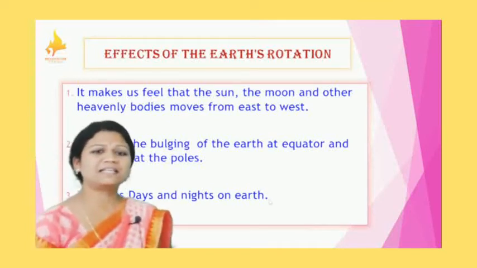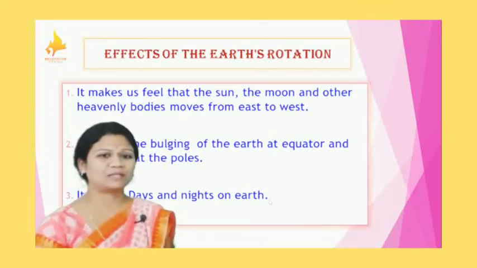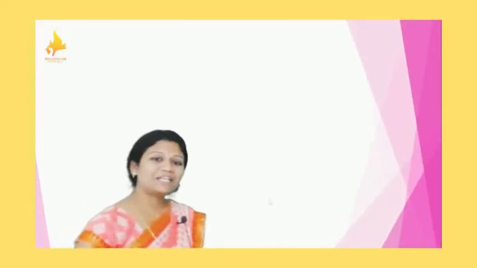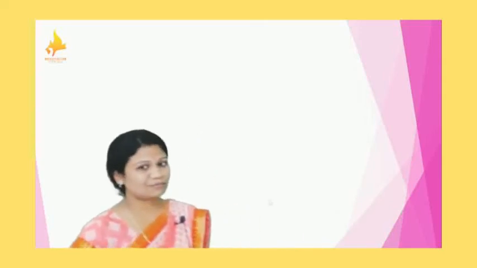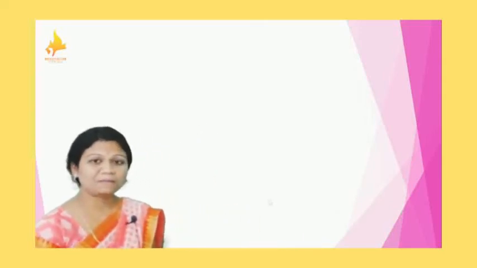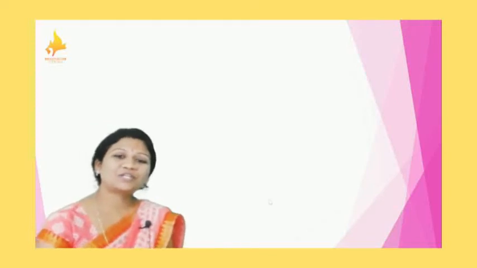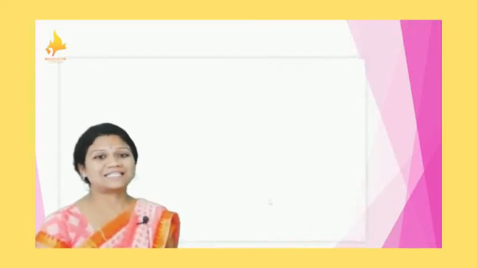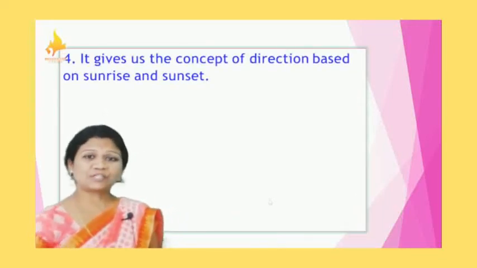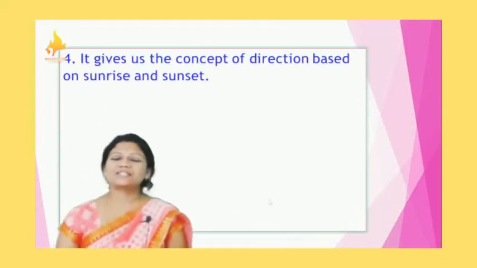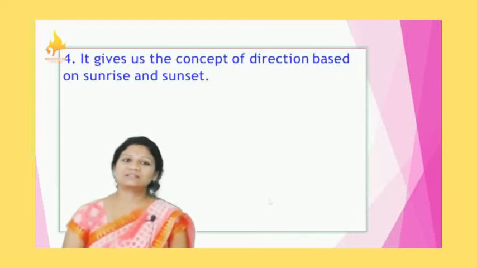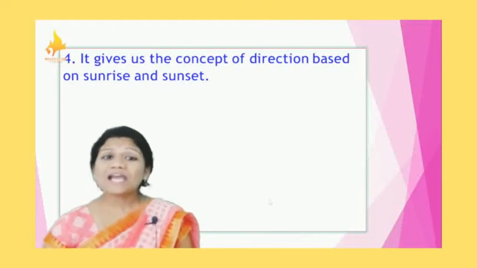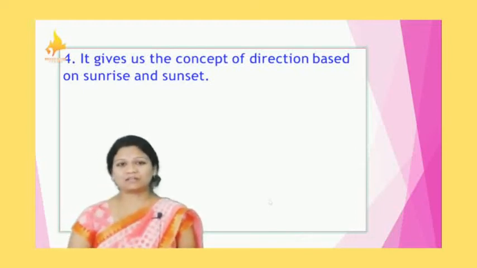We can experience the days and the nights. Why? Because of the rotation only. If there were no rotation, then definitely we would experience only the day, or otherwise only the night. But because of the rotation, we are experiencing the variations, and that's all about the days and the nights. It gives the concept of direction based on the sunrise and the sunset. The directions of the sunset and the sunrise are different, not the same. Why? Because of the rotation of the earth.